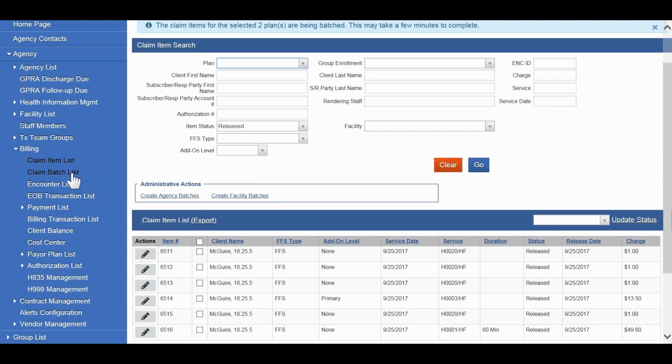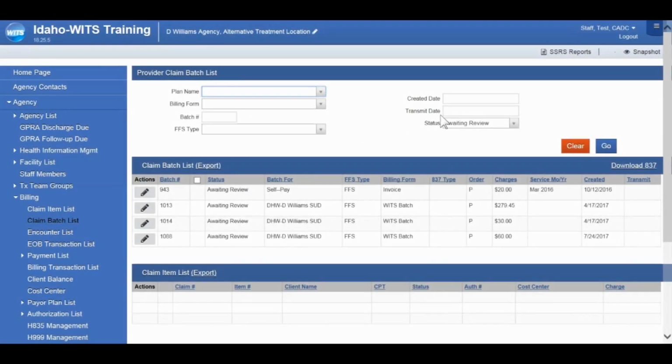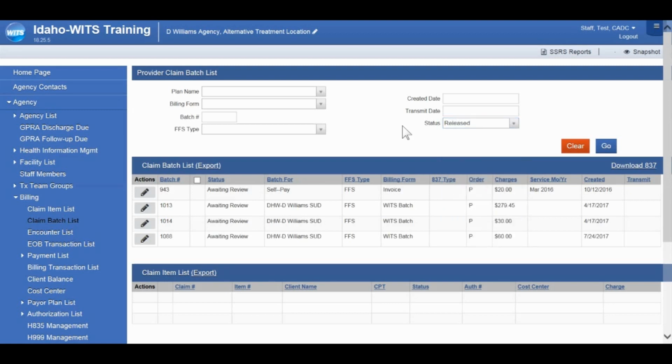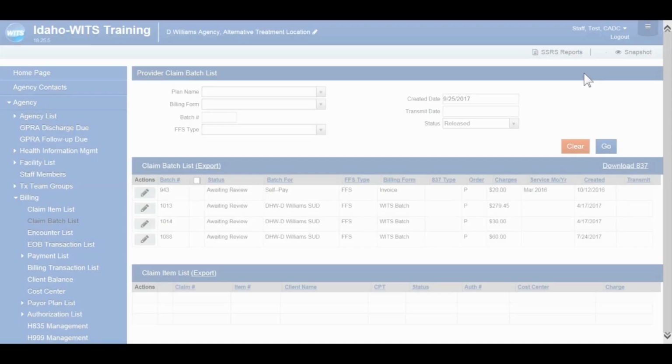So now we'll click on Claim Batch List, and the status here pre-populates with awaiting review. You have a number of items that you can search for a particular batch. When a batch is created, typically it will go into a released status, which is what we'll search for today. And another way to search for that batch is to put in a date that it was created, and anything you created on that date will show up. Once you've entered your search information, we can click Go.